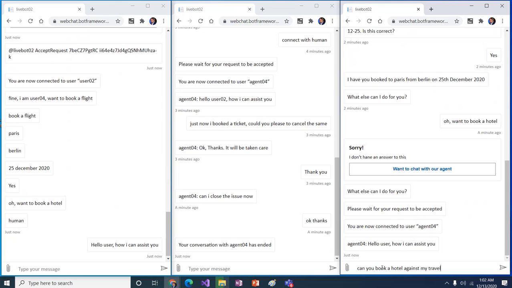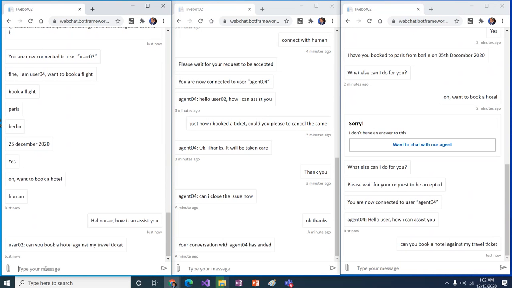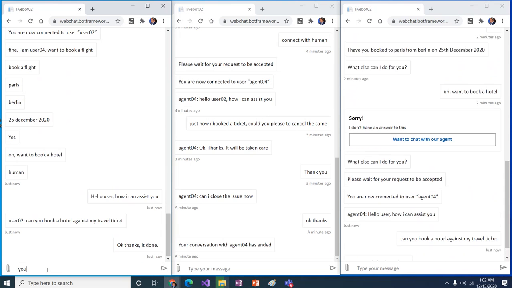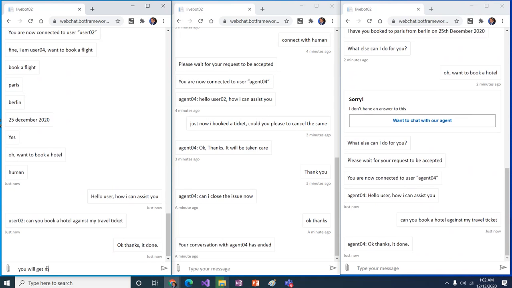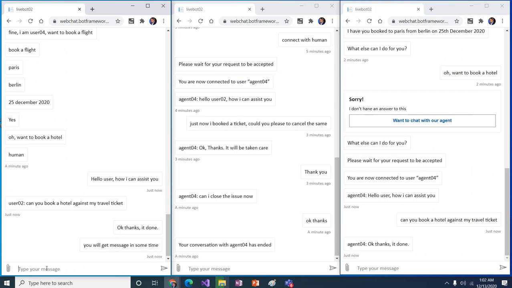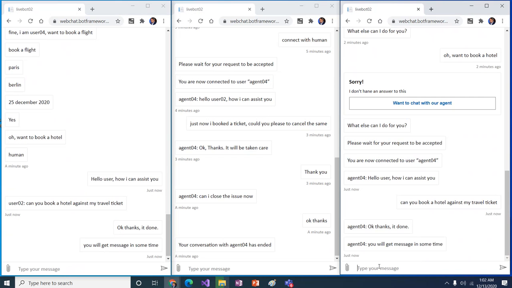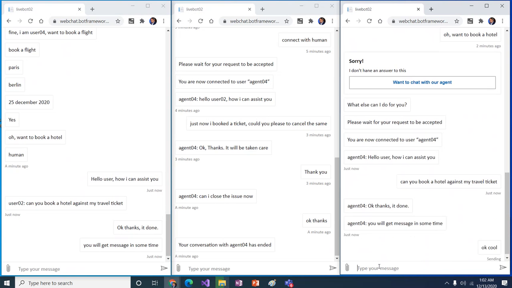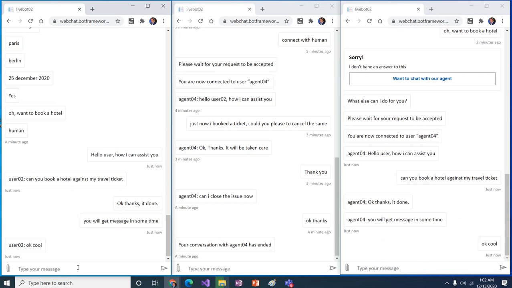Travel ticket. So he is getting a message. The agent will say okay, and done. Will get a response sometime. Some message we need to send here. We'll say, okay, cool, can I close the ticket? So like that, right? Now the conversation is happening between this agent and the user.